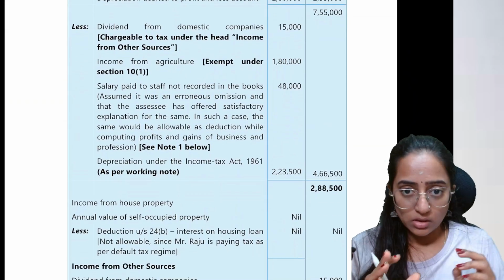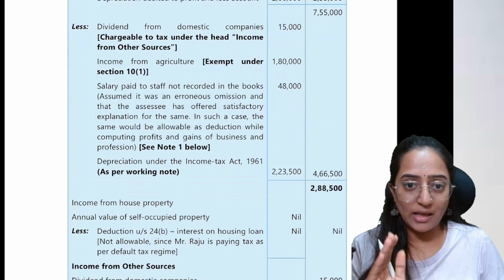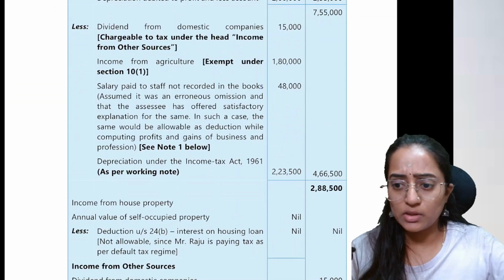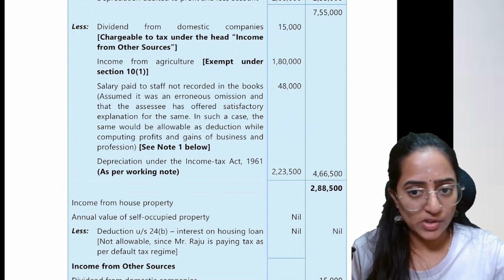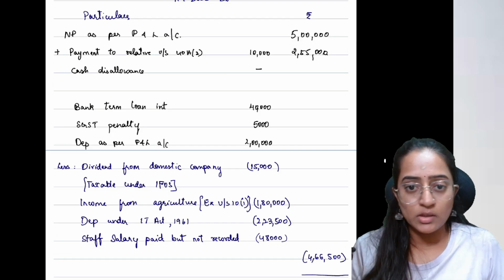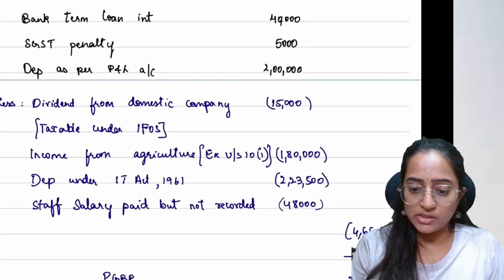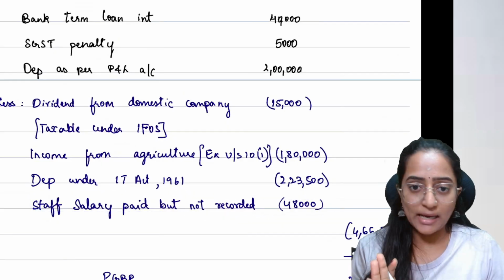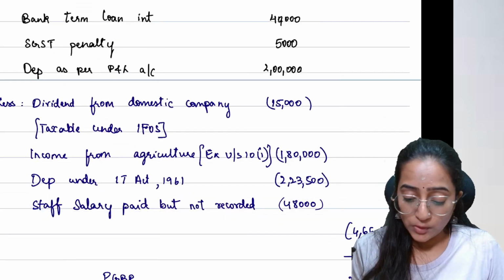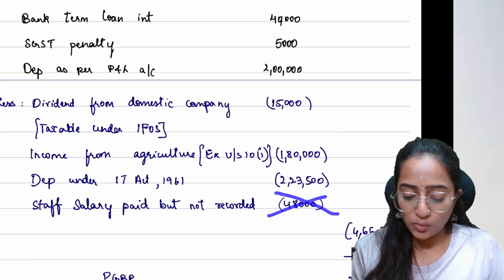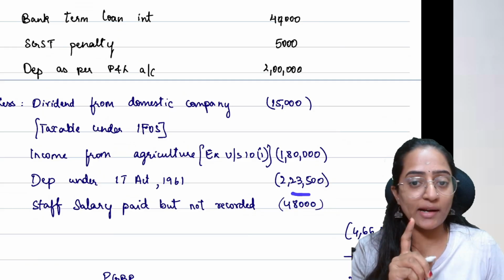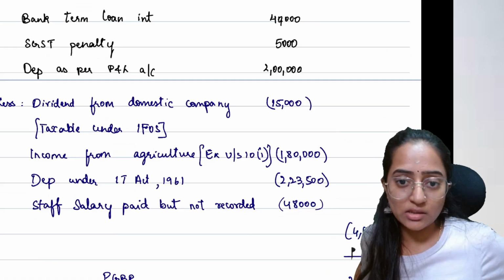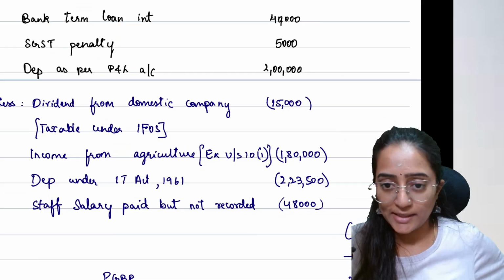So, if you want me to take this one only, I can take this 48,000 as the only point in our solution as well. So we would do the necessary changes here, people. Staff salary paid but not recorded, we have considered as per ICA only. Suppose if you don't want to take this assumption, then you would write it nil, and you will write an assumption, or you can write a point in a working note stating that this 48,000 is an unexplained expenditure.